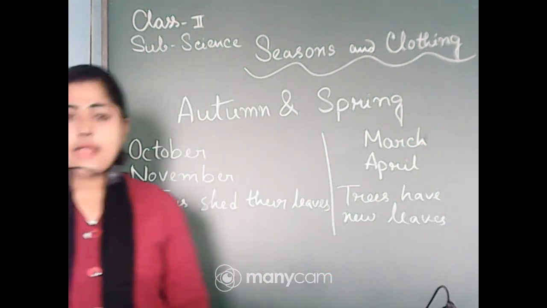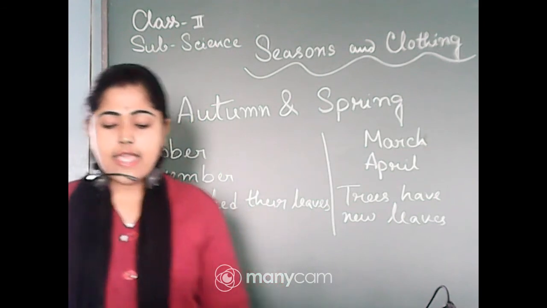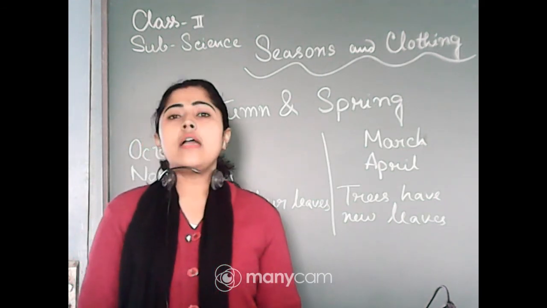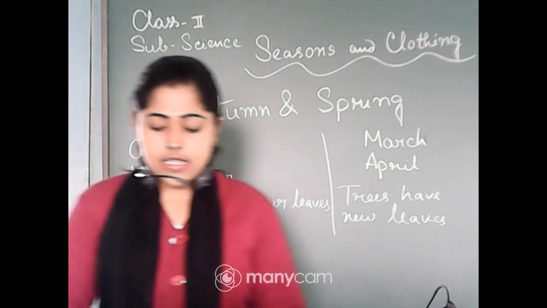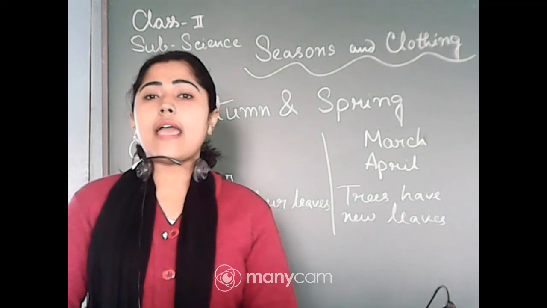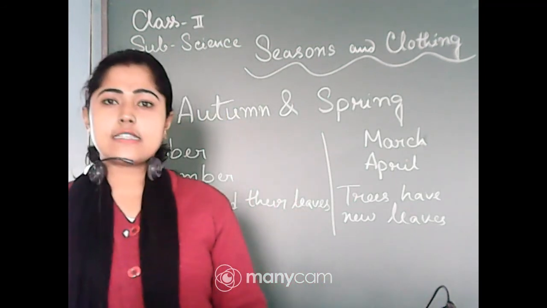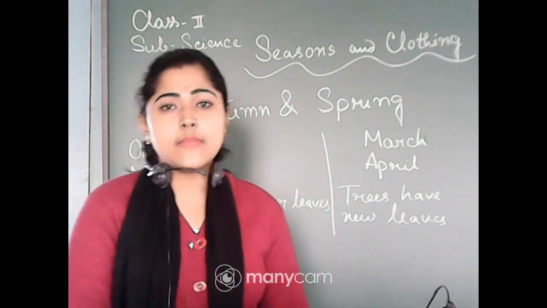Okay, so in both times it is neither too hot nor too cold, and autumn is held in October and November and spring is held in March and April. Okay, so that is about the autumn and spring seasons. And on the previous day we already discussed the summer season, rainy season and winter season. Hope you all remember this.